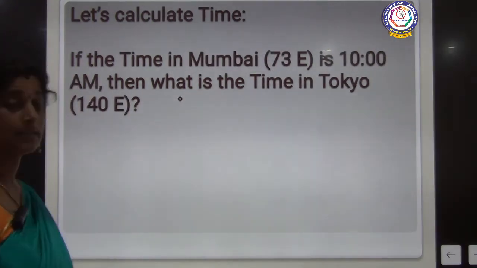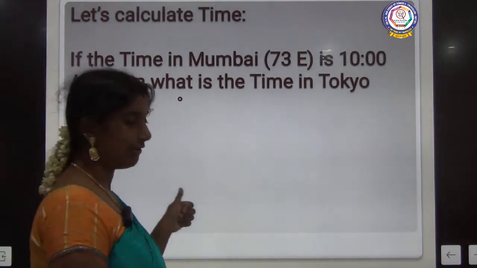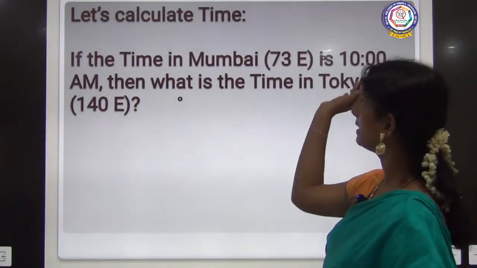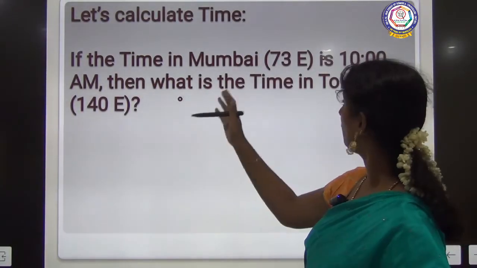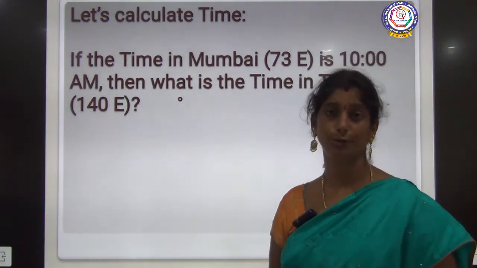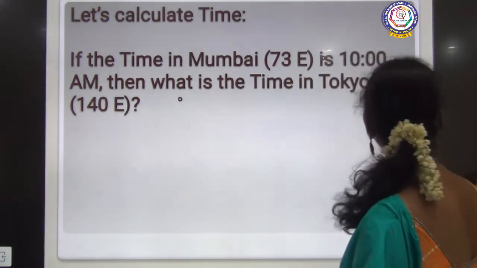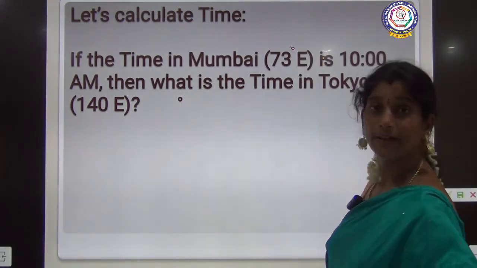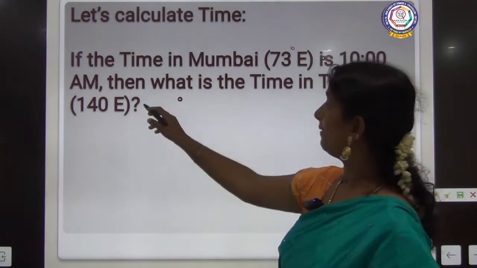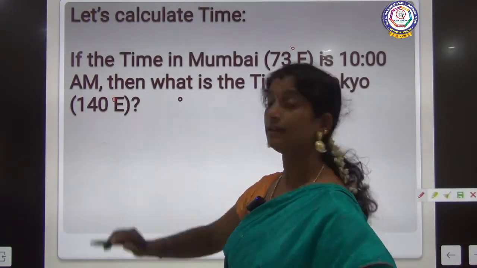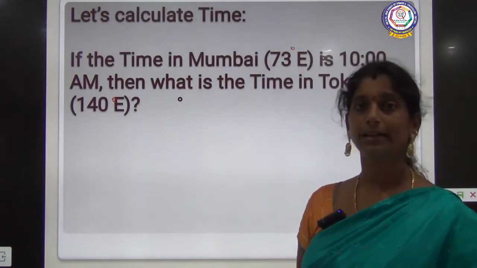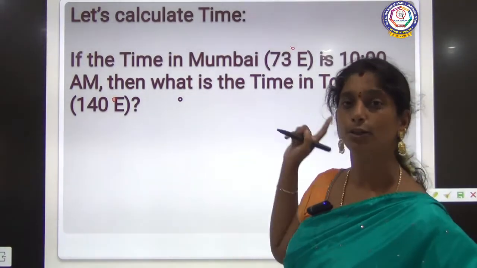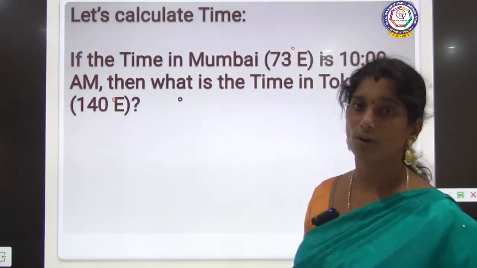So the time in Mumbai is given now. See, the Greenwich time is not given. The time in Mumbai is 10 a.m. Okay, so then what is the time in Tokyo? Clear? See, first thing you have to know is Mumbai is 73 degrees east and Tokyo is 140 degrees east. Clear? So we have to calculate the time in Tokyo based on the time of Mumbai.